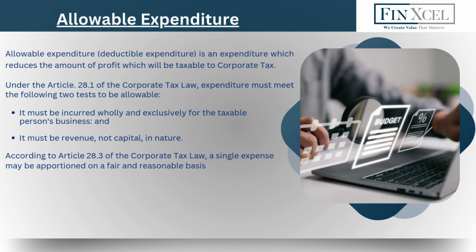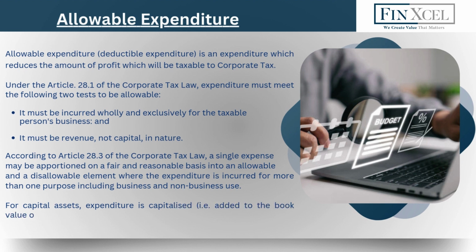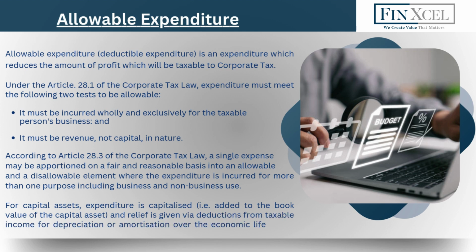According to Article 28.3 of the Corporate Tax Law, a single expense may be apportioned on a fair and reasonable basis into an allowable and a disallowable element where the expenditure is incurred for more than one purpose, including business and non-business use. For capital assets, expenditure is capitalized, that is, added to the book value of the capital asset, and relief is given via deductions from taxable income for depreciation or amortization over the economic life of the asset.